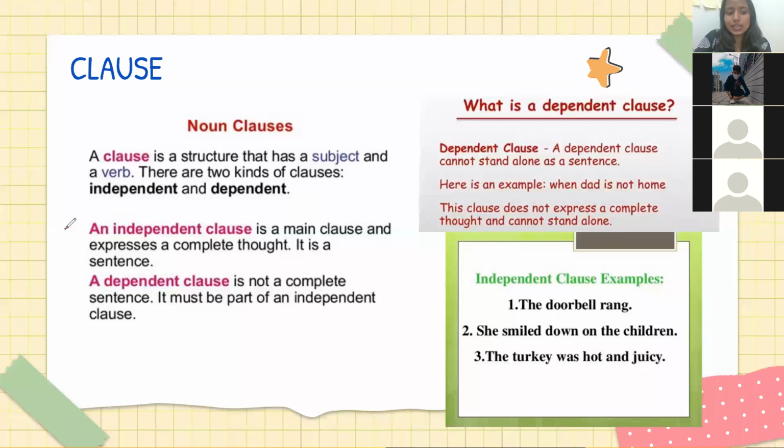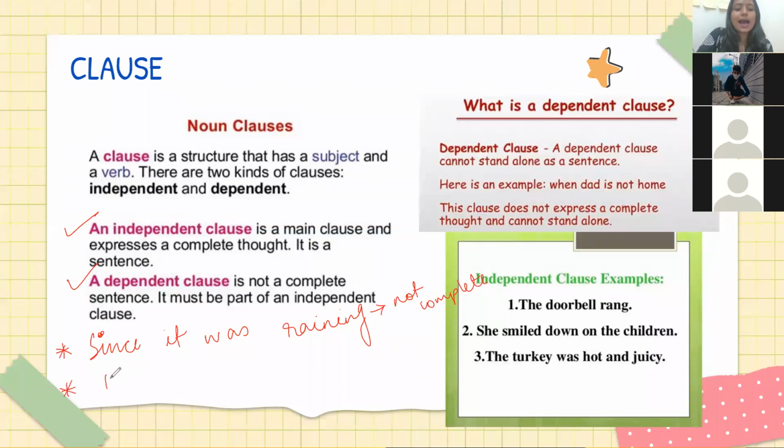Now we'll see what is independent and dependent clause. Okay. If I give you a statement, since it was raining, is this a complete sentence? No, ma'am. Is this sentence complete? Not complete sentence. Okay. Now tell me, I got late.